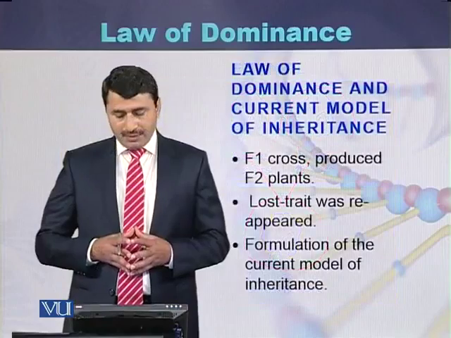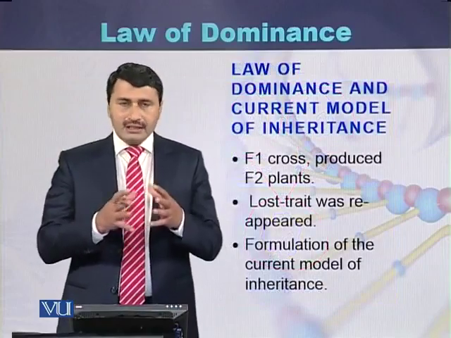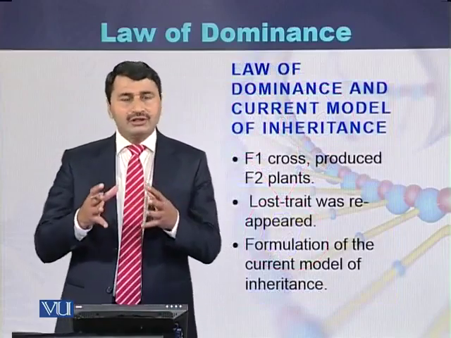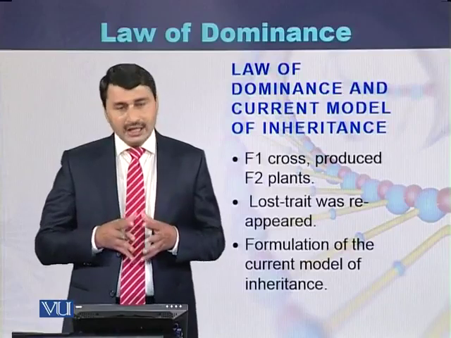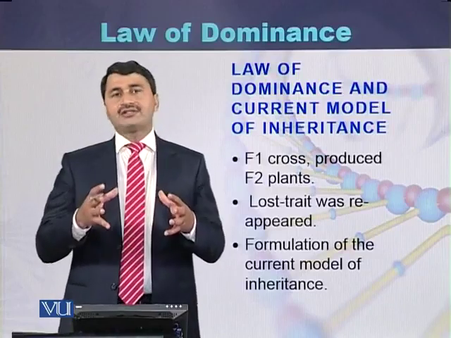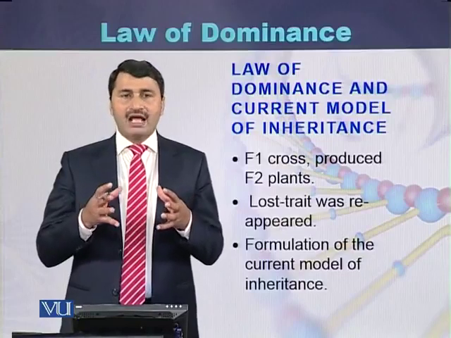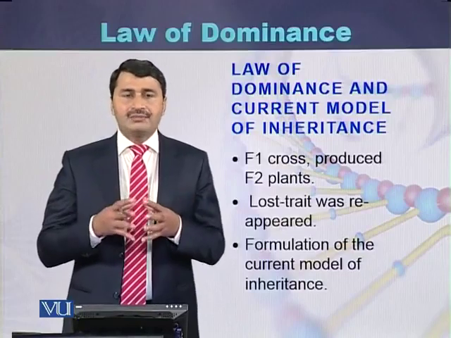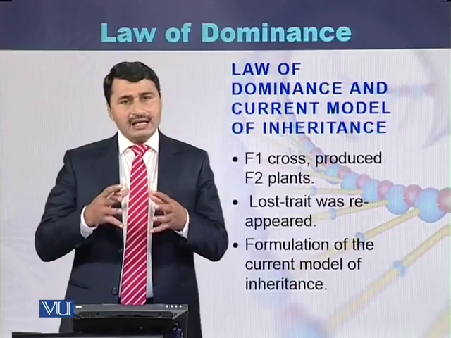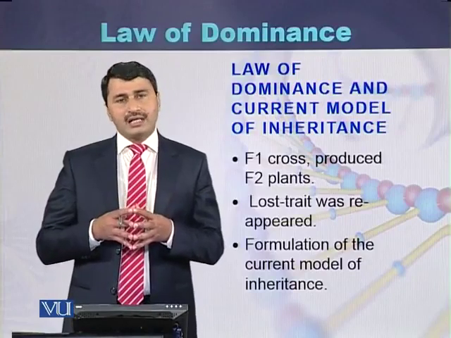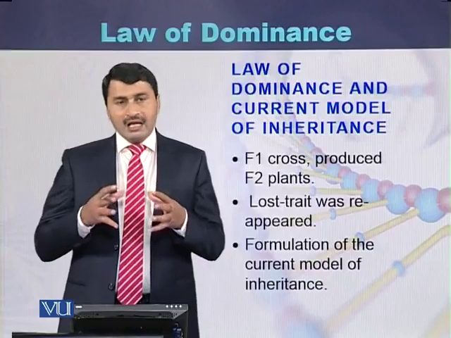If we compare the law of dominance with the current model of inheritance, in the current model, when the plants produced as a result of the F1 cross were interbred with each other, the F2 generation of the plants was obtained.